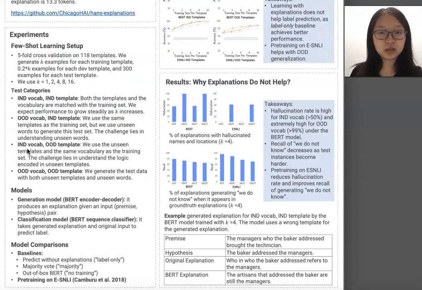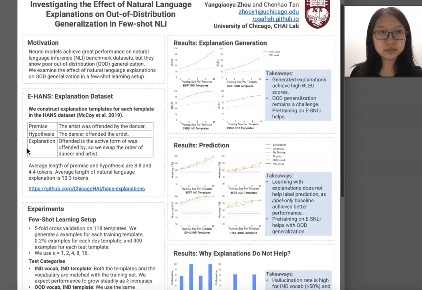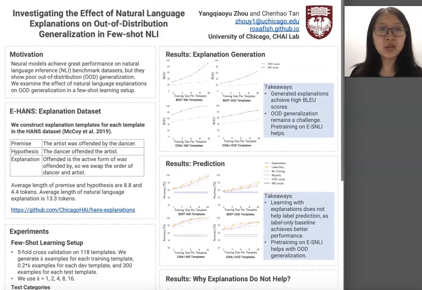In conclusion, although our results show learning from explanations does not help for OOD generalization, we believe explanations contain valuable information, and it is important for future models to learn it more effectively.